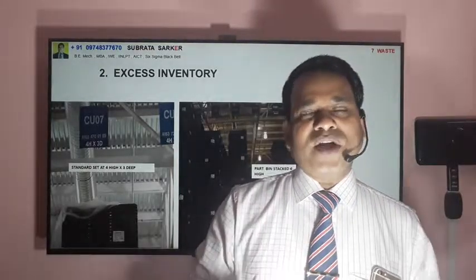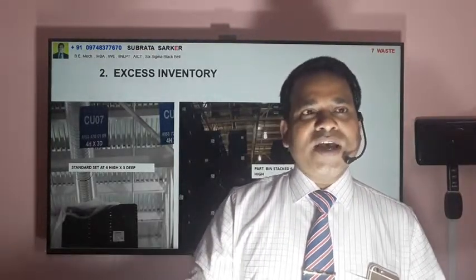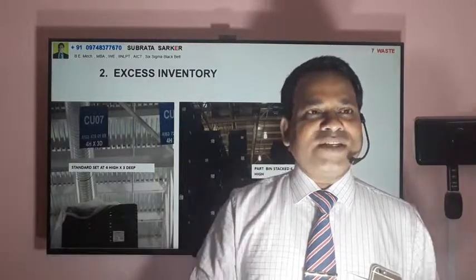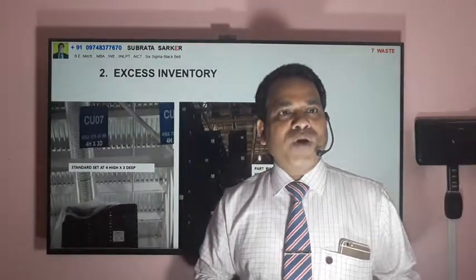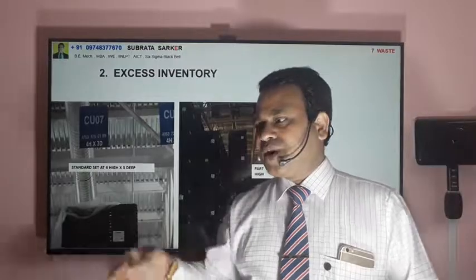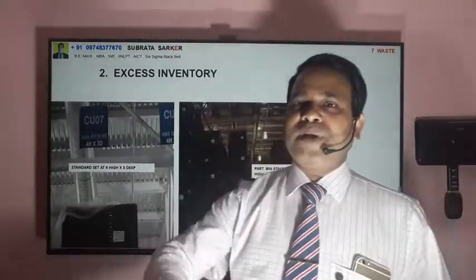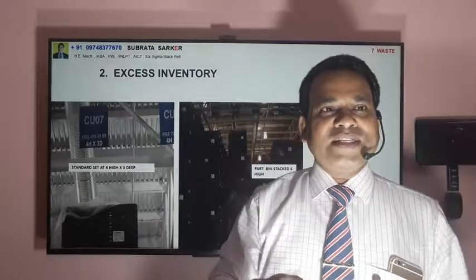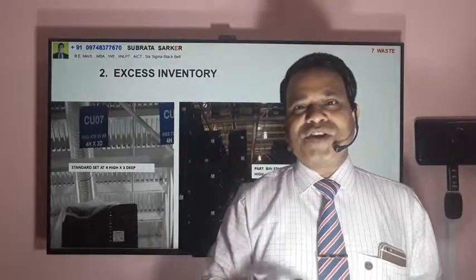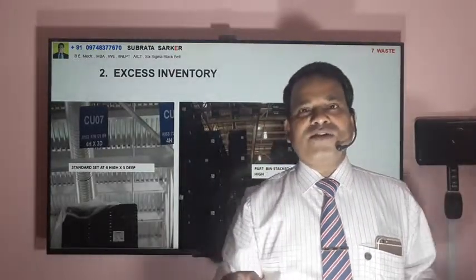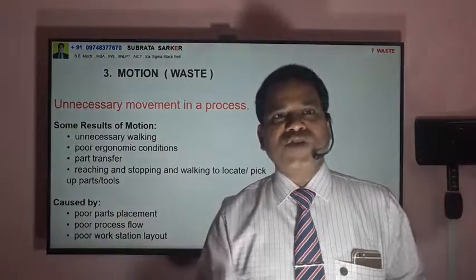This is motion. Motion is unnecessary. Motion is also a wastage actually. So it's a poor part placement. Suppose you are putting your components in the wrong places, so people need to go to the wrong places, then pick up and put it in the right places. So these are the causes actually. If the workstation layout is wrong, that can also contribute to this motion.